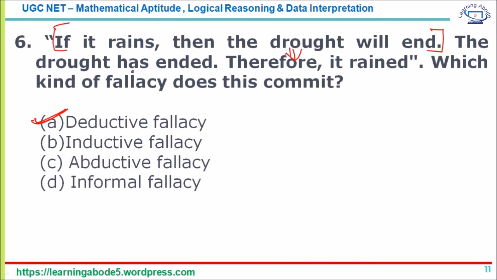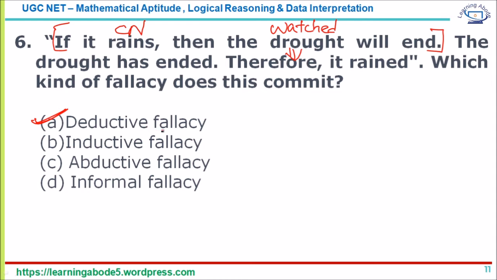I'll give you another example. Let us say if it is a Christopher Nolan movie, then I have watched it. Now, can I say I have watched it, hence it is a Christopher Nolan movie? That is not correct. I have watched it means it can be a Tarantino movie or a Guy Ritchie movie, or someone else's movie.